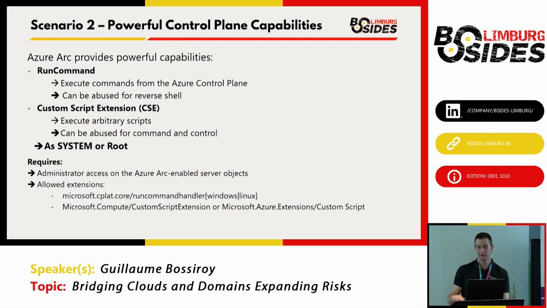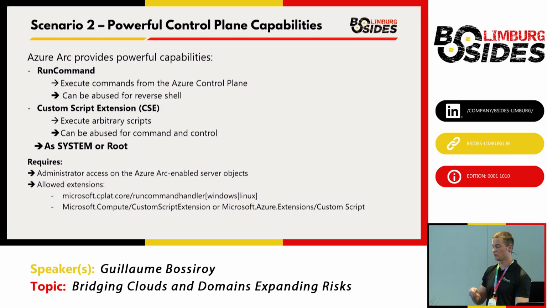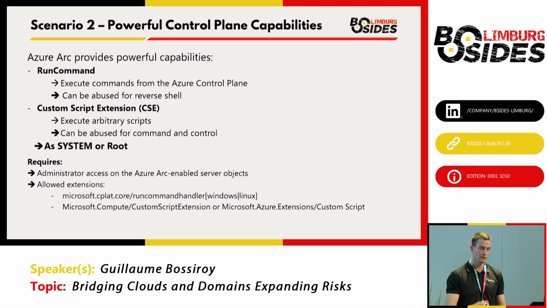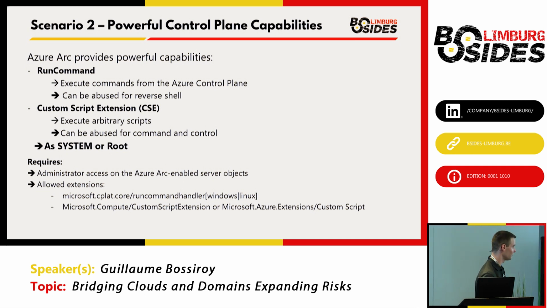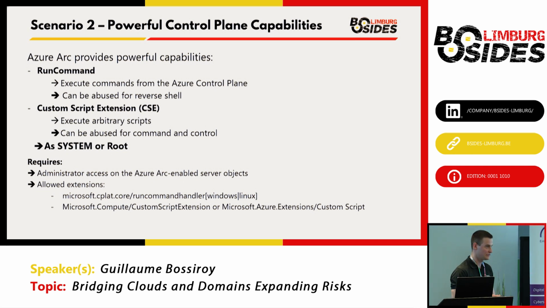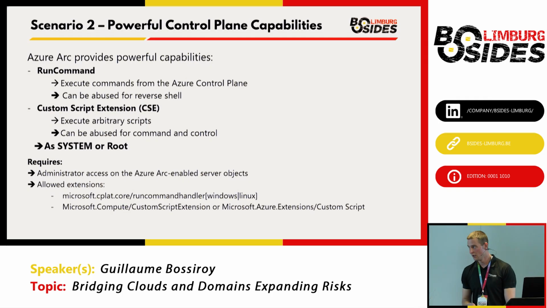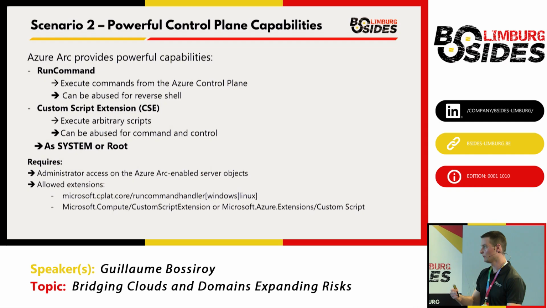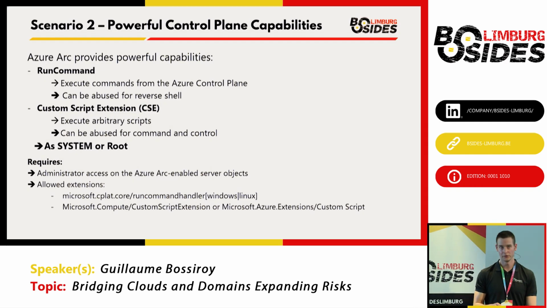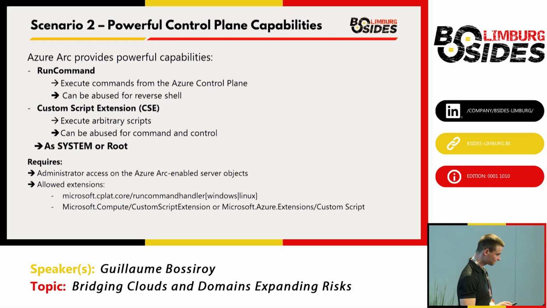Let's say during a red team engagement, you compromised a server of a customer, you can potentially onboard that server to Azure Arc into your own Azure subscription, and then send scripts via that Azure Arc agent to that on-premises server. I'm not sure if I would do it, but then you abuse a trusted service on those machines, at least on Windows servers. To be able to run those commands or execute scripts, you need to be admin, to have owner permission or contributor permission on those Azure Arc objects.